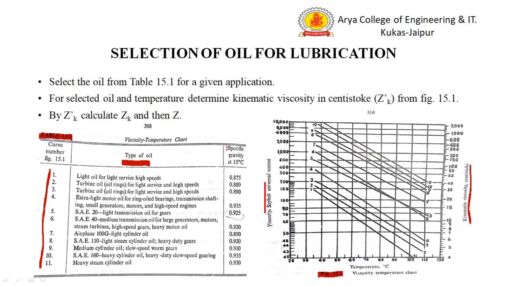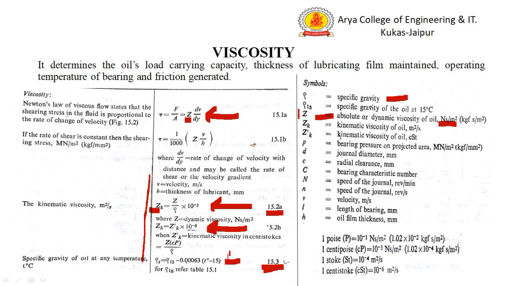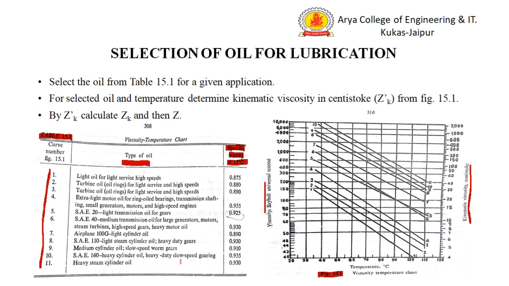In table 15.1, this is the specific gravity rho at 15 degrees centigrade. So we can calculate the specific gravity at any temperature by this formula, where the value of rho 15 will be taken from this table.